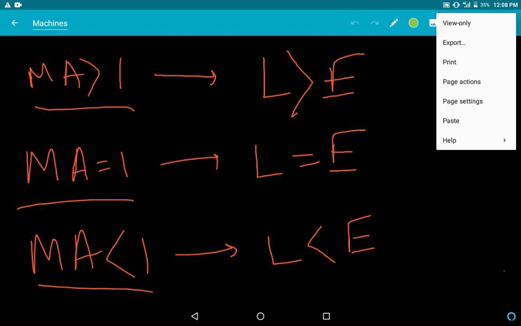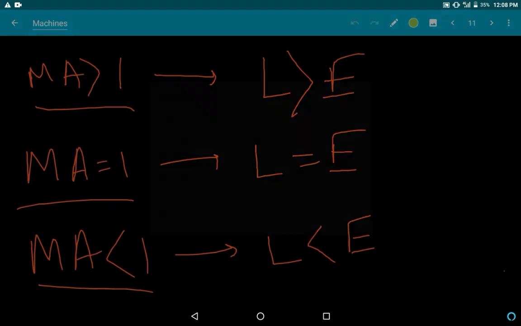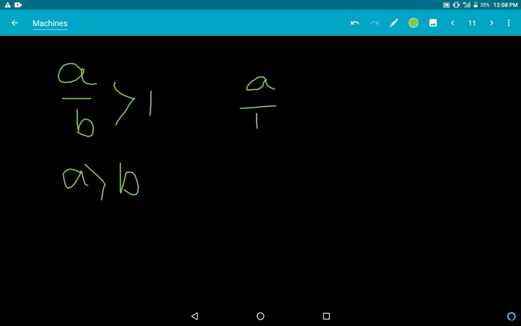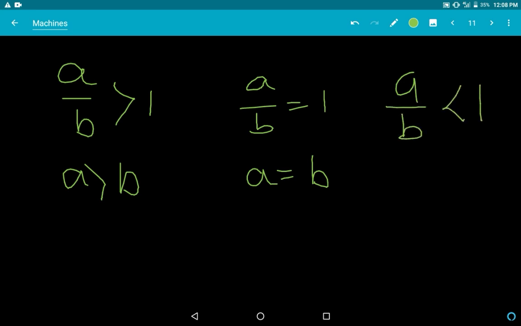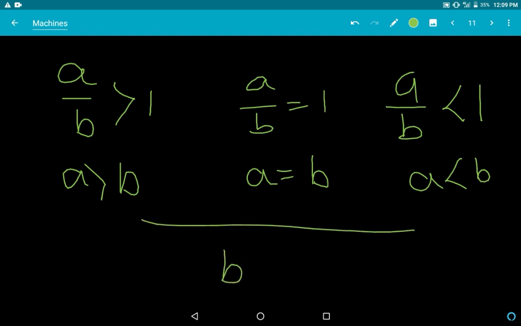Let me insert a page here. If, let's say, A by B is greater than 1, that means A is greater than B. If A by B is equal to 1, then you can bring B this side, so A is equal to B. Same way, if A by B is greater than 1, you can bring B this way, A greater than B. These are all true if B is not equal to 0.